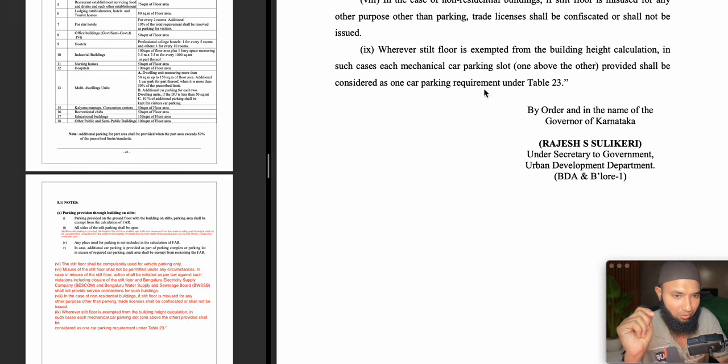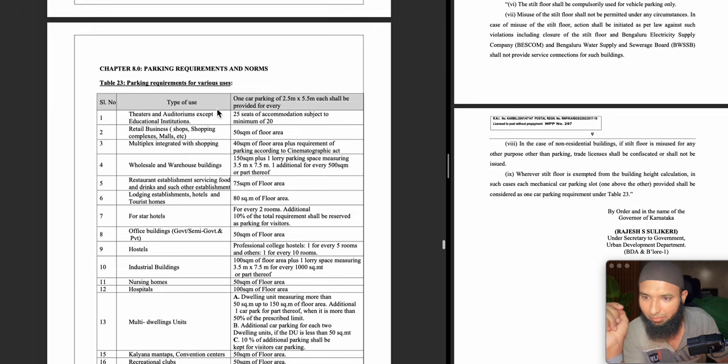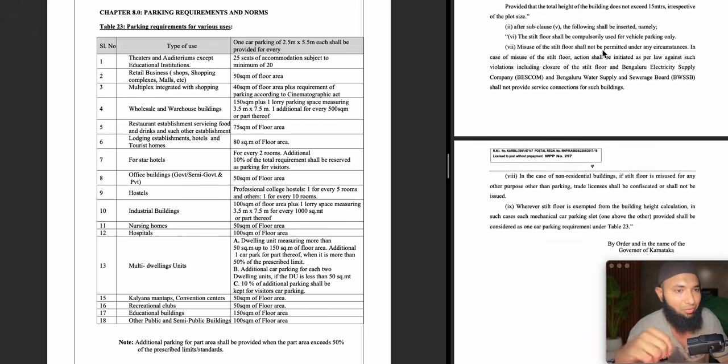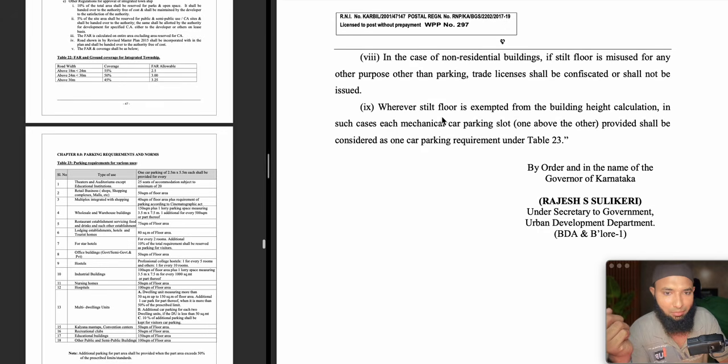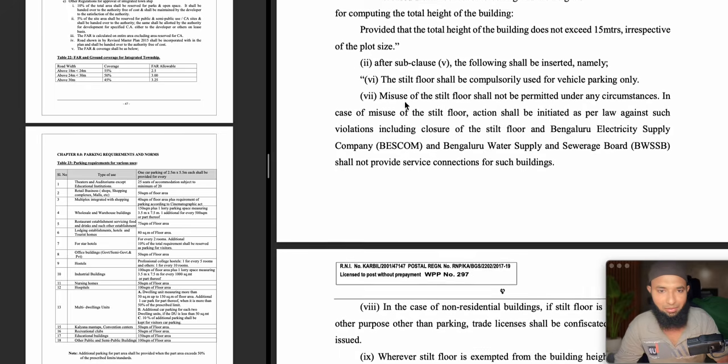They have told us to check table number 23. So let us try seeing where this table number 23 is here. It is talking about parking requirement for various uses. One car park of 2.5 meters by 5.5 meters shall be provided for every certain rule. So even if it is a double mechanical floor, with the mechanical car parking slot one above the other, they are going to consider that as one. So these are the major changes.